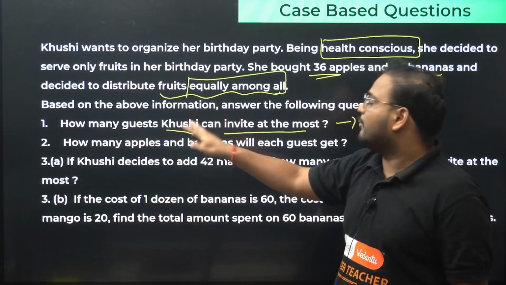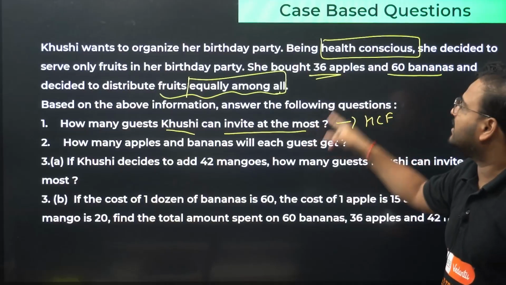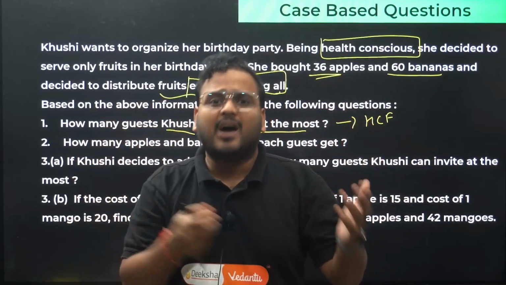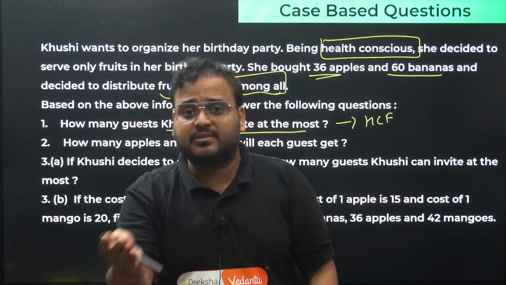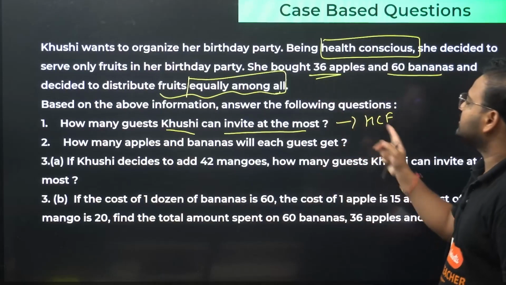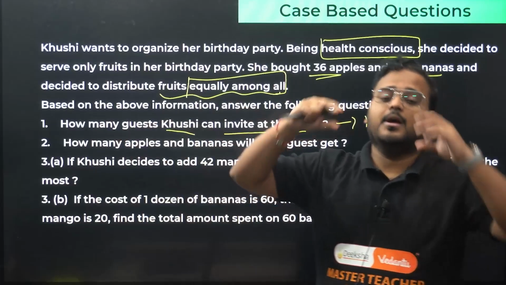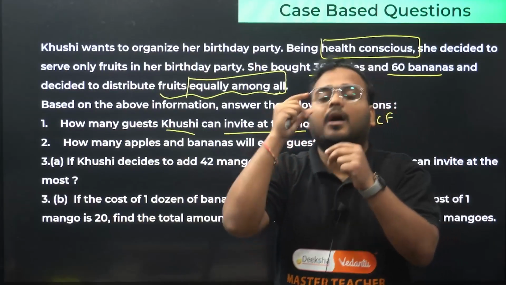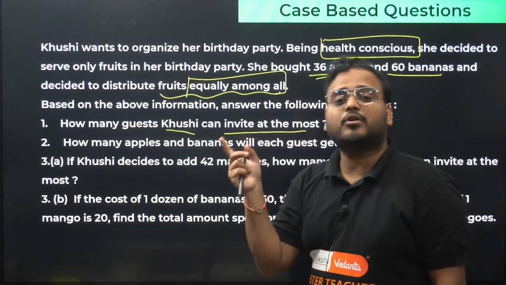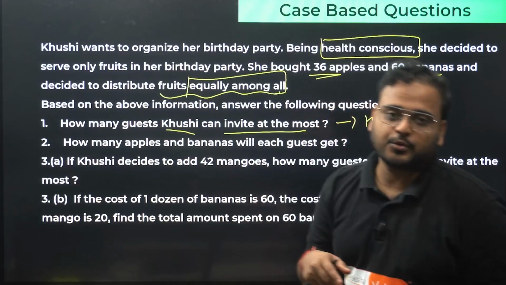Now in mathematics, I'm looking for a common value. Logic gave me HCF because I'm looking for a number smaller than these two, and only then can I distribute, right? If I had more people than the number of apples, how would you give out the apples? Cutting them in pieces and giving them to people? No. You have to give them whole apples, right? So of course it is HCF. But coming back to mathematics, I'm looking for the highest number of people who can get an equal amount of both the apples and bananas, and these should be exhausted, meaning the bananas and apples should be over.